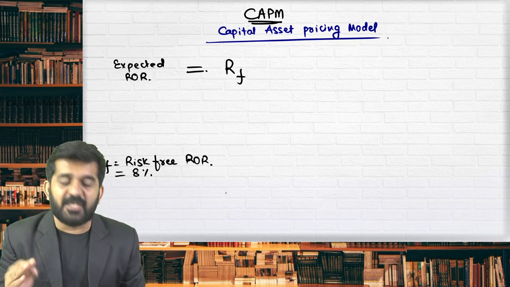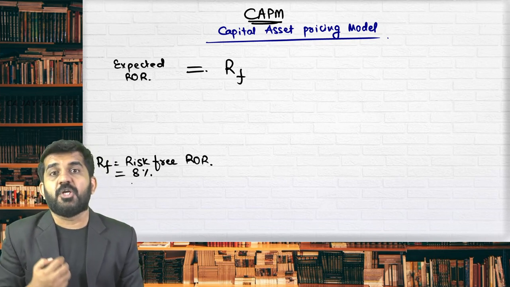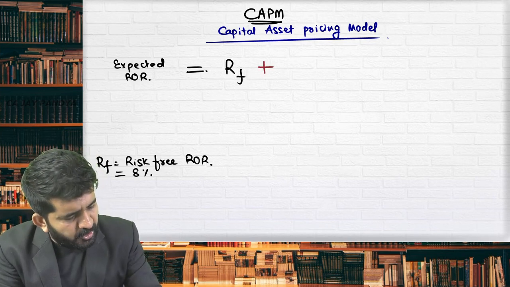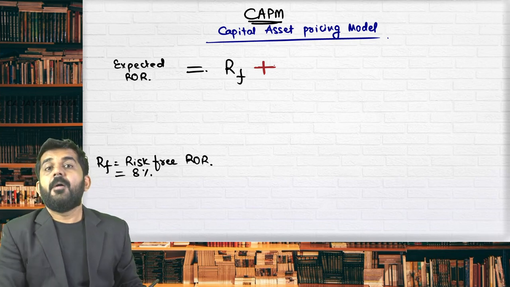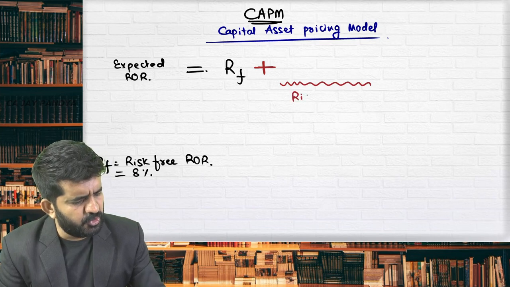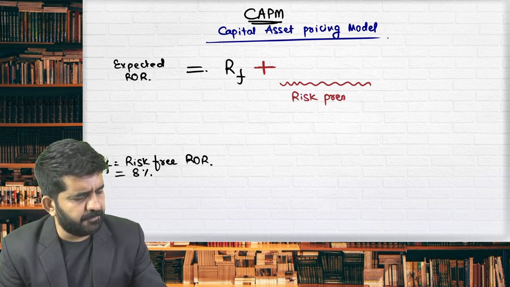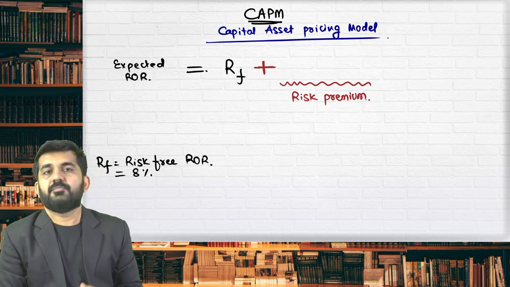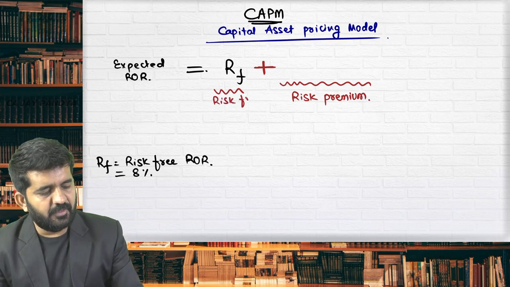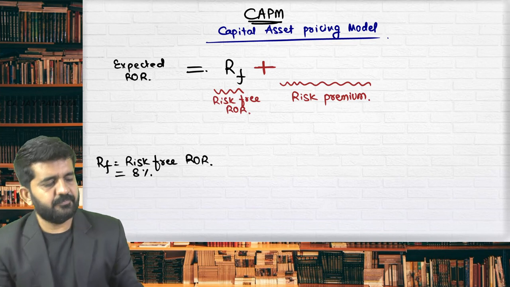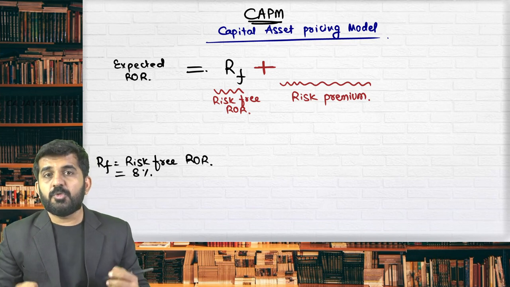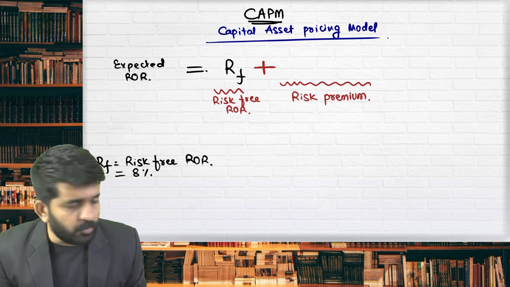I'm not saying it should be RF, but you will expect more than 8%, not less than 8%. If you are taking some risk, you will always expect more than 8%. So always what you should be getting is RF plus what? Plus you should be getting your risk premium. Is it all right? So what you should logically get? Risk-free rate of return plus your risk premium. This is what you should be getting. Is it right? Now the question is how you will calculate your risk premium. Try to understand first.